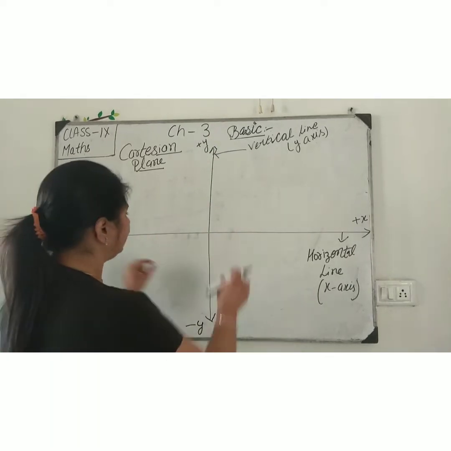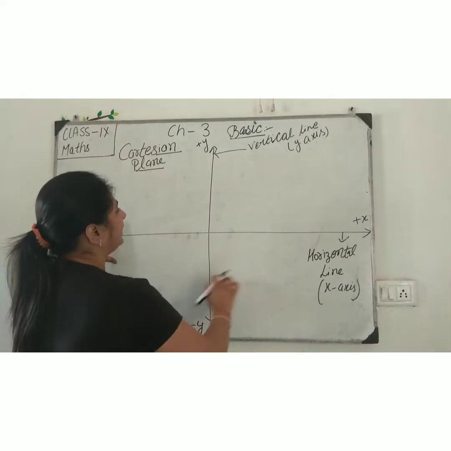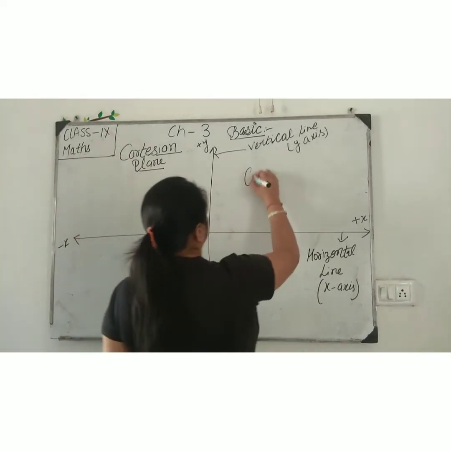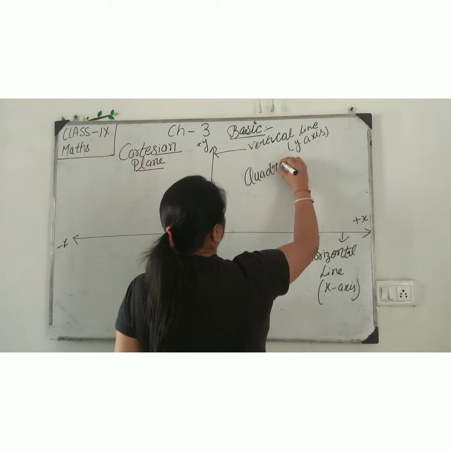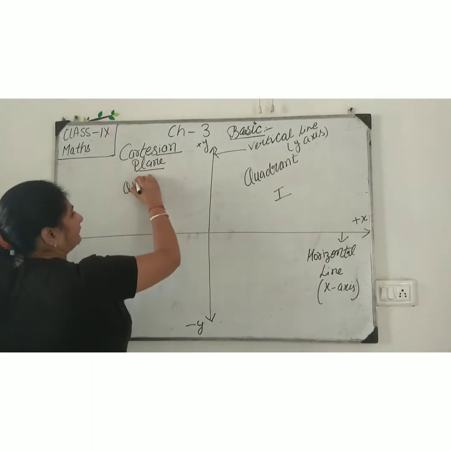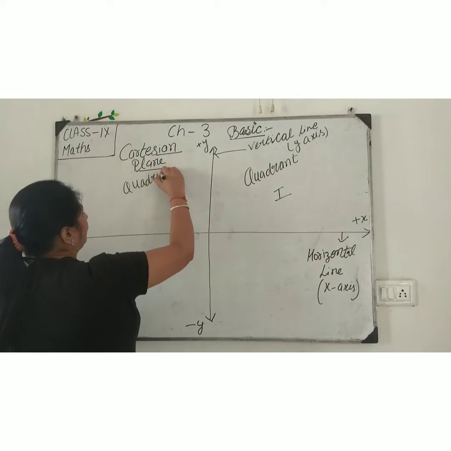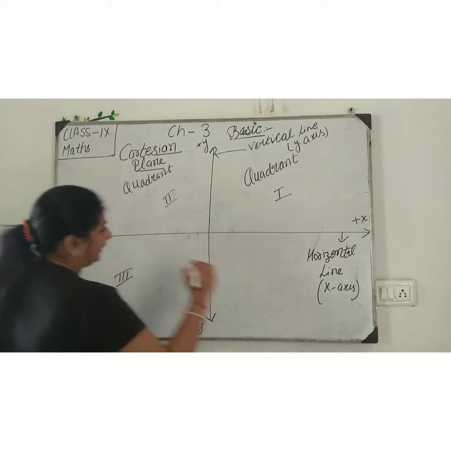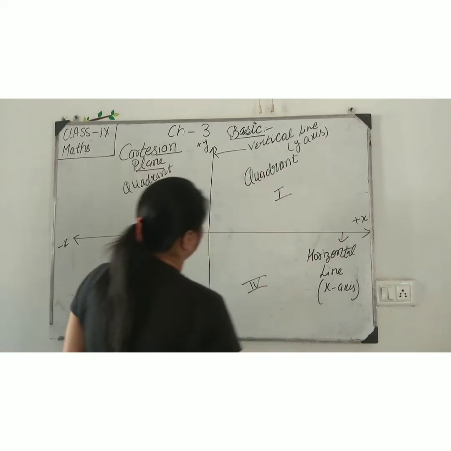This plane, these two lines divide the figure into four parts is called quadrant. Quadrant 1, quadrant 2, quadrant 3 and quadrant 4.